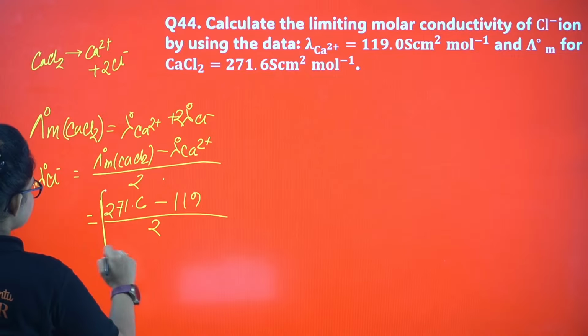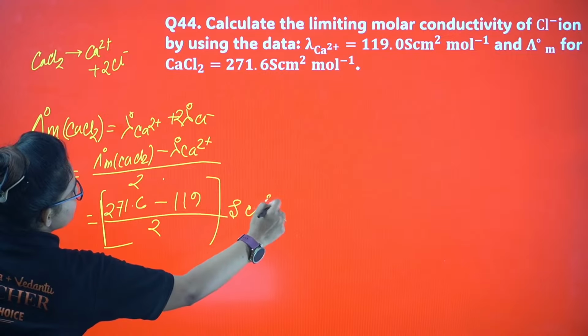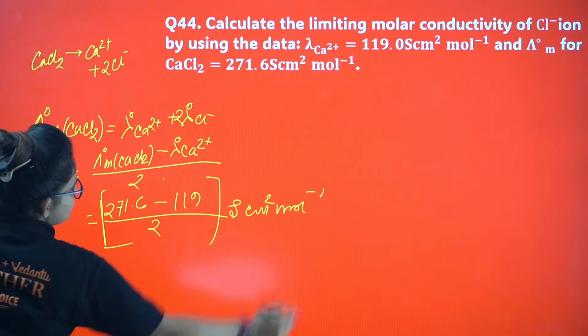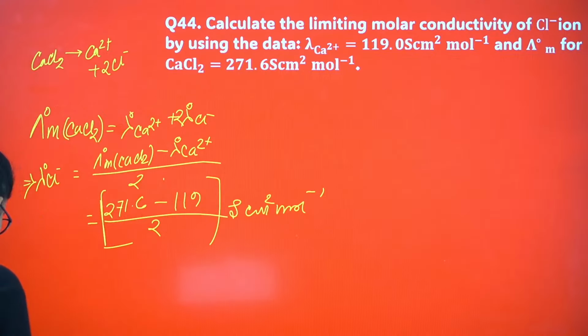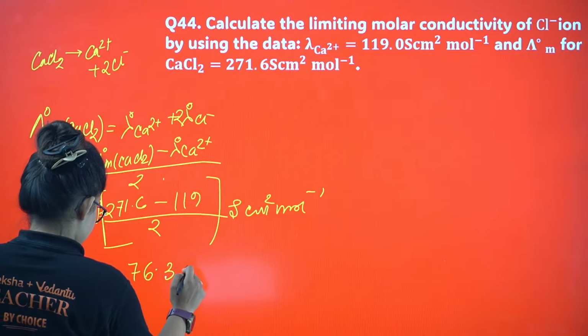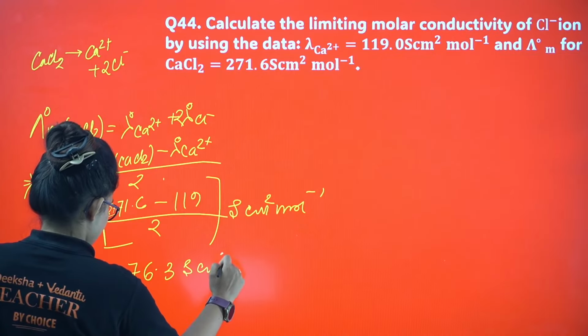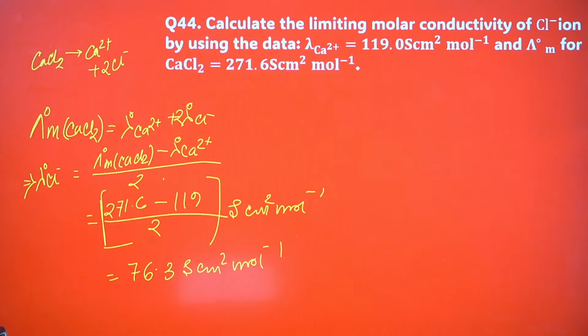The overall unit is Siemens centimeter square mole inverse. If you calculate this, your answer will come to be 76.3 Siemens centimeter square mole inverse.